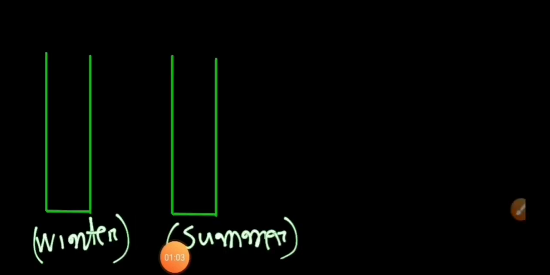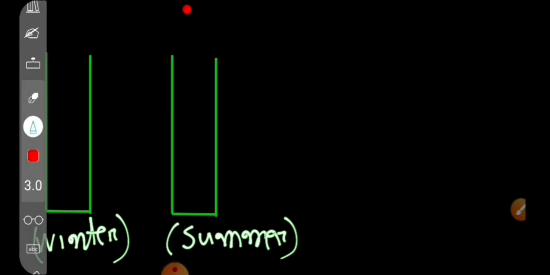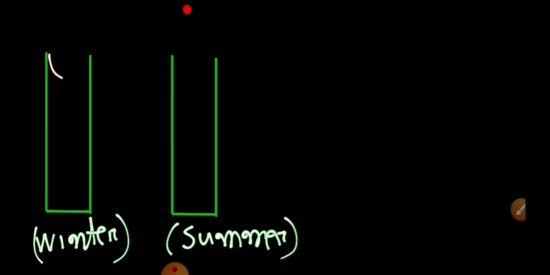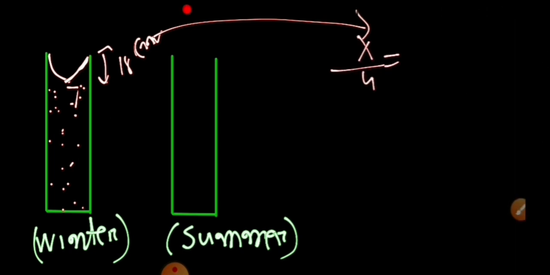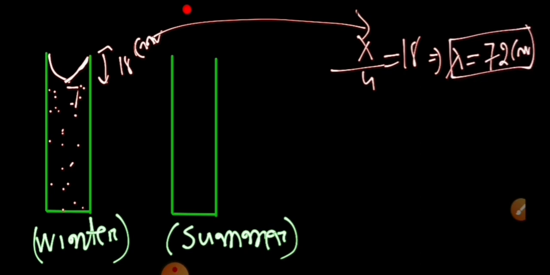In case of winter, the antinode has to be at the open end, and the node has to be there. Suppose the diagram becomes like this, and this is given to be equal to 18 centimeter, and this happens in case of winter, and here water is there. The first resonance took place. This is equal to 18 centimeter, and we know that this is antinode to node, lambda by 4 is equal to 18, and in the winter the lambda is equal to 72 centimeter.